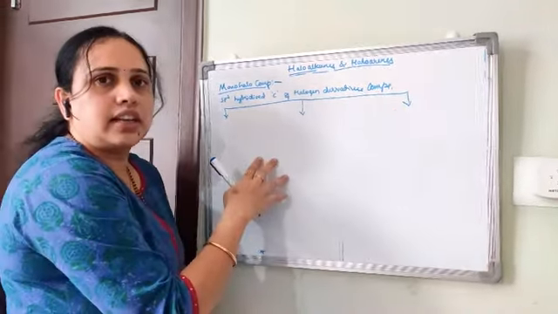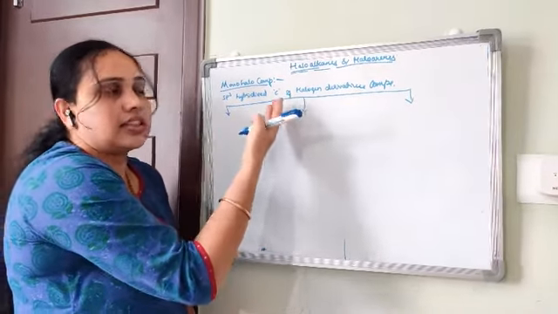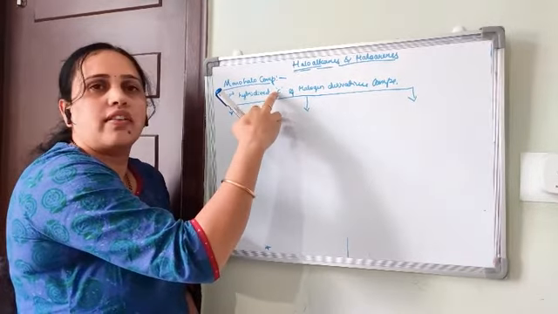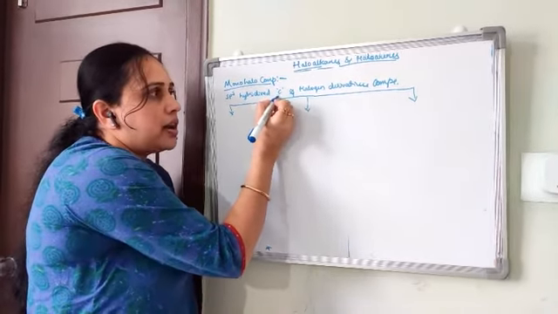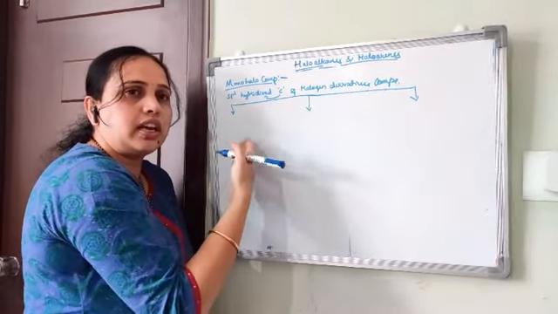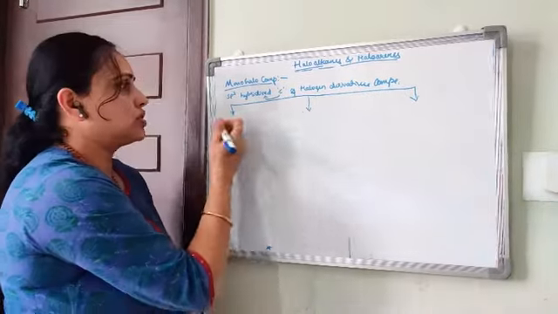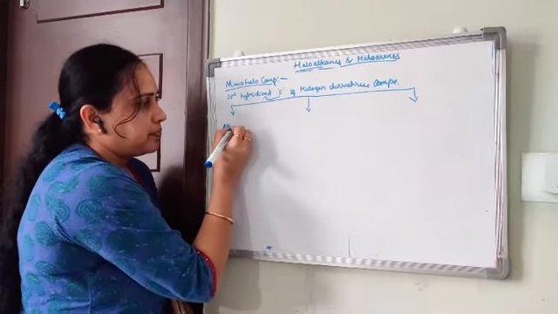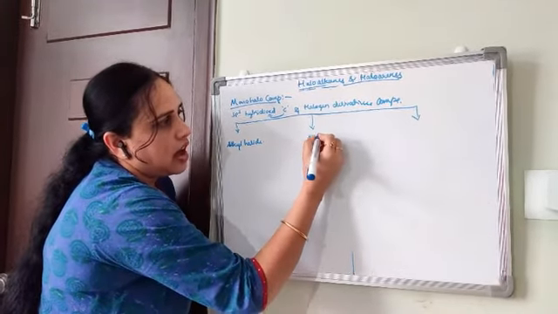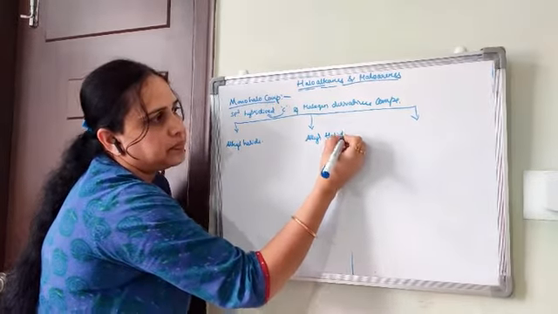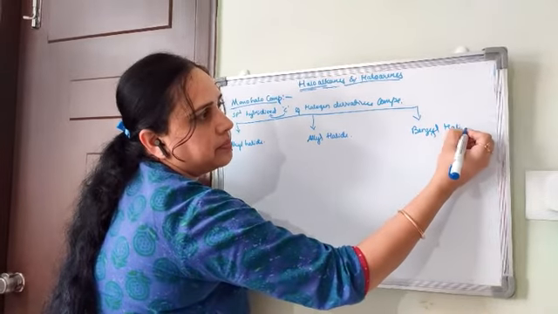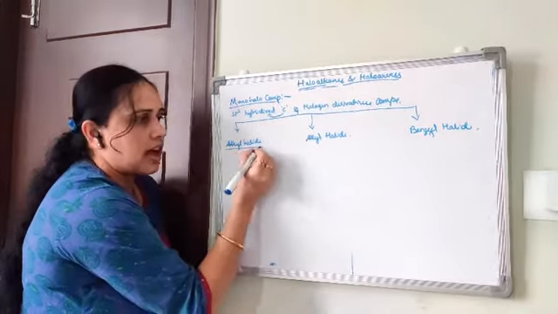So there are three types of halogen compounds that have sp3 hybridization of the carbon atom. Okay, the compounds where the carbon atom is sp3 hybridized, those we are going to study here. There are three types of compounds, that is alkyl halide, next allyl halide, and benzyl halide. So first one is alkyl halide.